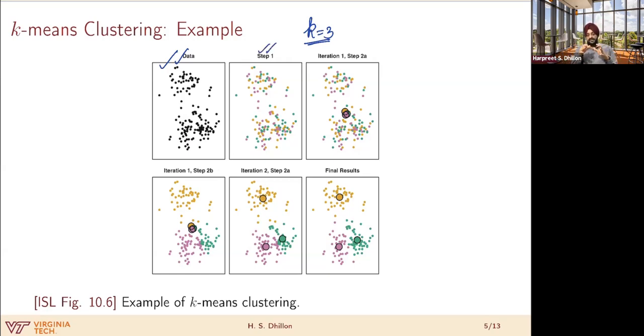Then in the step after that, they are computing the centroids based on the points that are assigned to a given cluster. For example, if you look at this yellow point here, this is the centroid computed using the points that are assigned to the yellow cluster. And you notice that all these centroids, or the new cluster centers, are located very close to each other because of the way this problem was initialized, the random initialization.